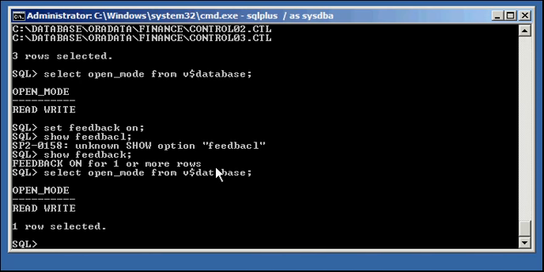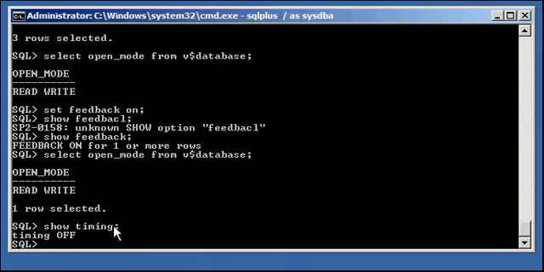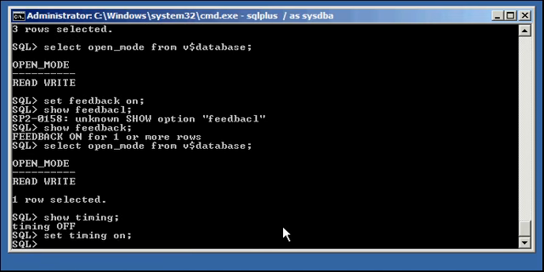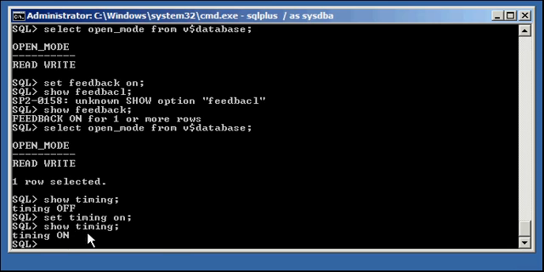Another interesting setting, or useful setting I should say, that you may be using is timing. If we do show timing, we see that by default it's off. Now if we do set timing on, like so, show timing, we will see that timing has been set to on. And this is very useful if you want to time how long your SQL*Plus statements are running or